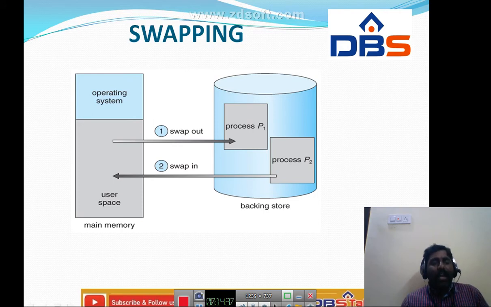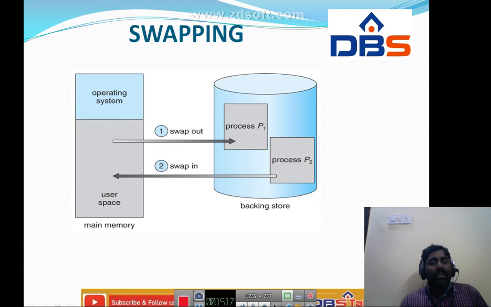into the main memory. After execution is completed for that particular process, it will be swapped out. Before being swapped out, the process P1 is executed by the user in the main memory. After swapping out, the next process is swapped in. The simple thing is, in main memory we can't store all the processes, so in order to store all of them, we use an area called the backing storage. It is just like a secondary memory.